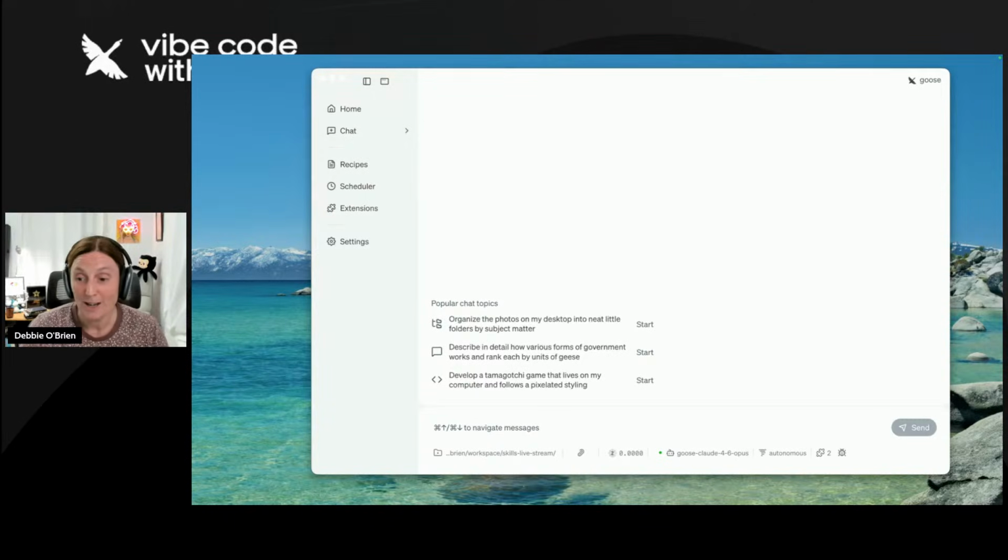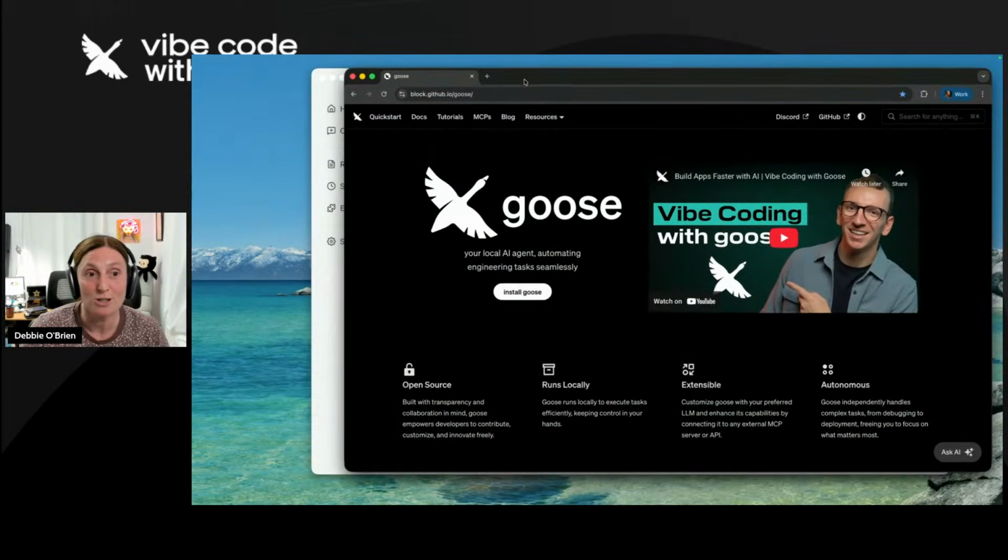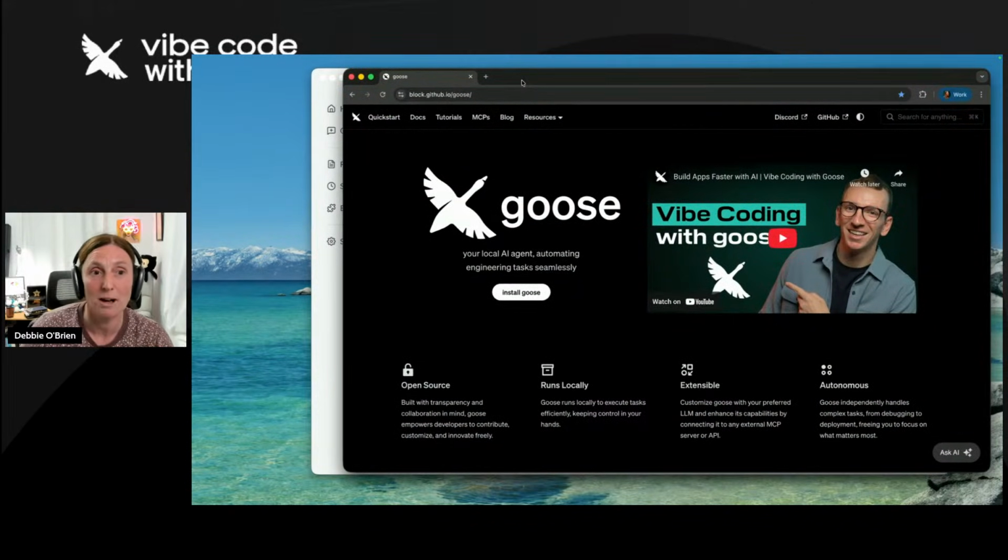Excellent. So what we're going to do is I'm going to cheat a little bit, and I'm going to bring across something that is called the Goose documentation site, which you all should know how to find. It's block.github.io/Goose. And in here, there is a tutorial section.